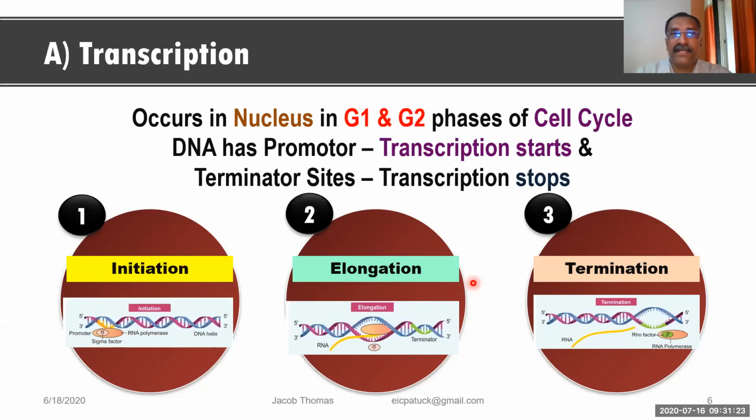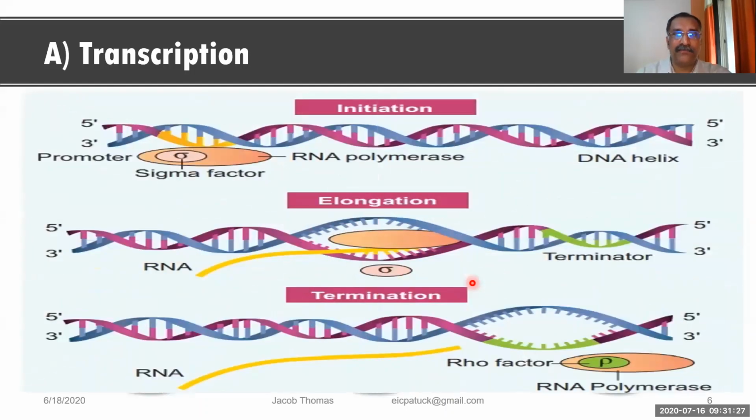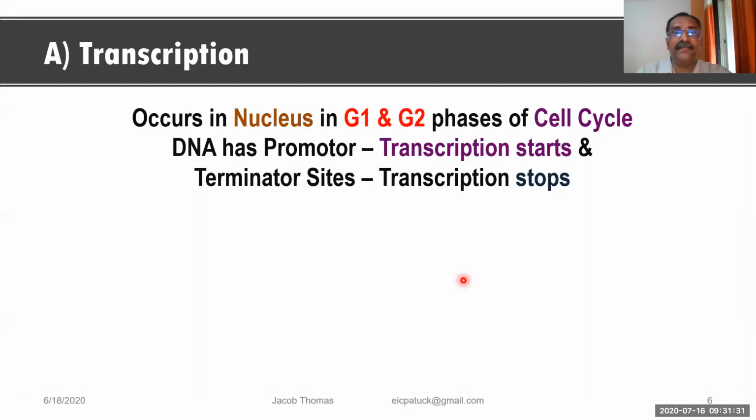You know that DNA is located in the nucleus, as I told you before. During cell division, I mean during the cell cycle, the cell passes through various stages like the M phase and then the interphase.